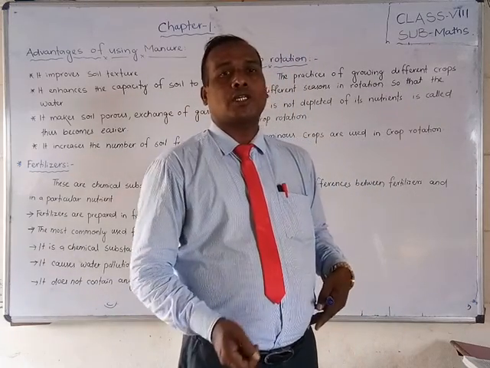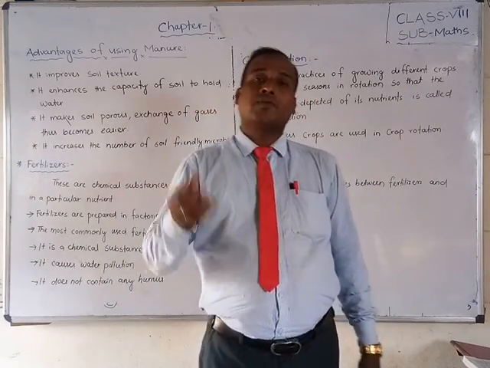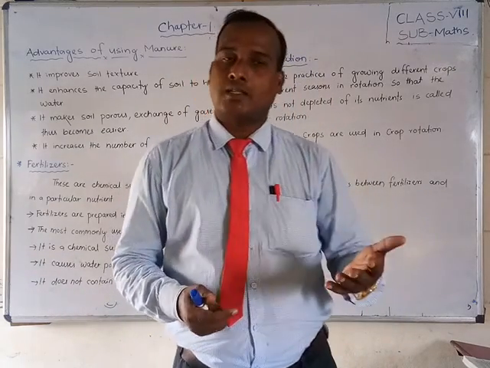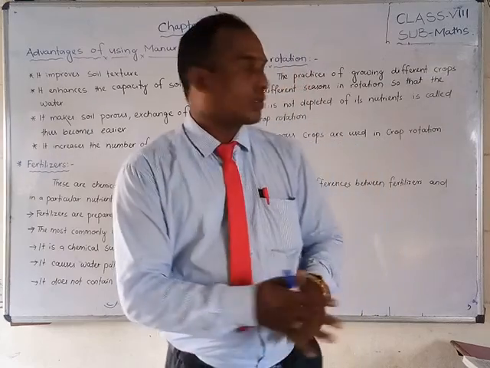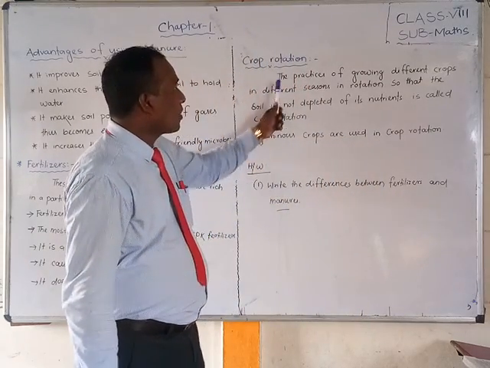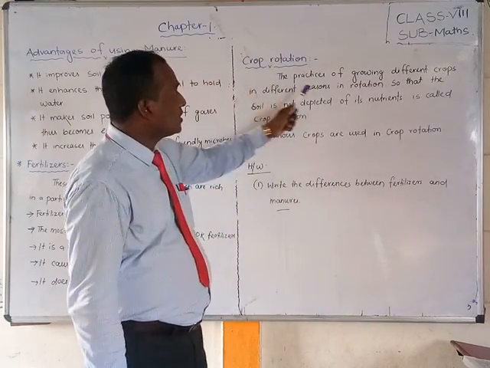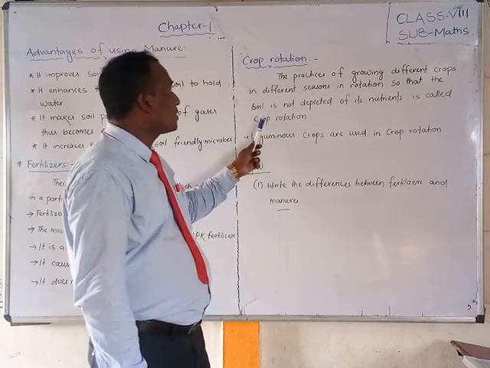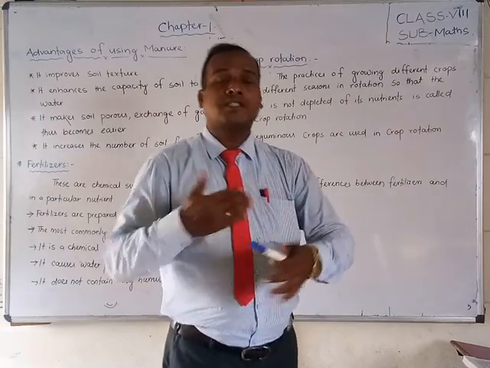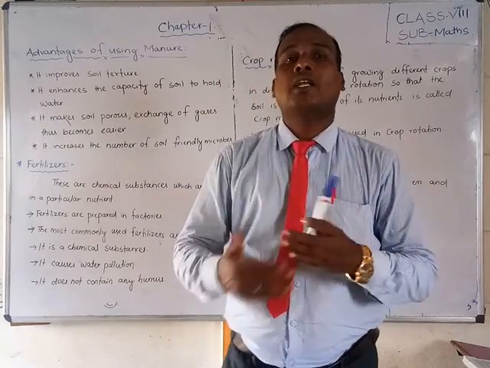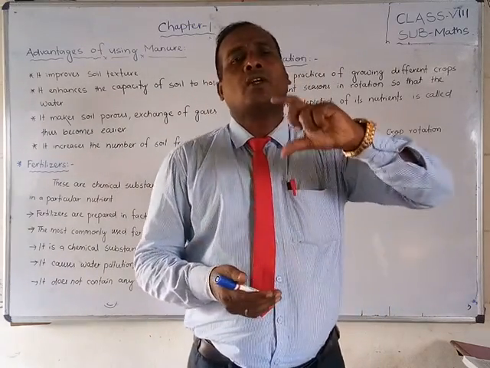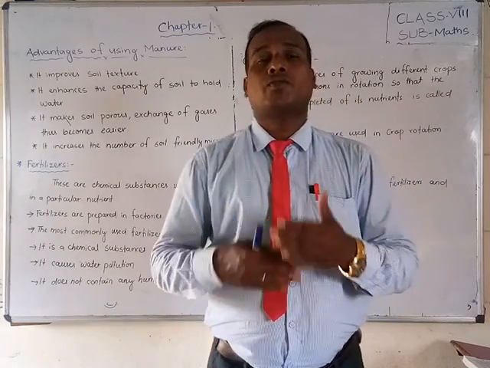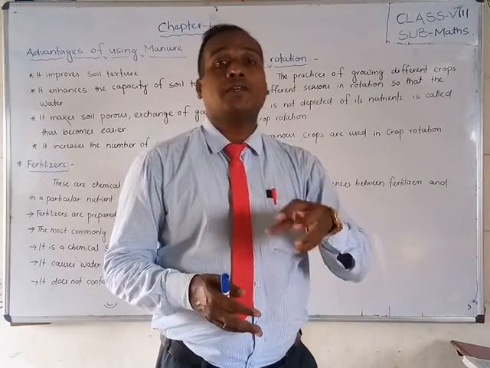Next, whenever we rotate the crops, this helps the rice plant. This is called crop rotation. So see the definition, friends: the practice of growing different crops in different seasons in rotation so that soil is not depleted of its nutrients is called crop rotation. Seasonally we change the crops, so the nutrients will not deplete, they won't be less.